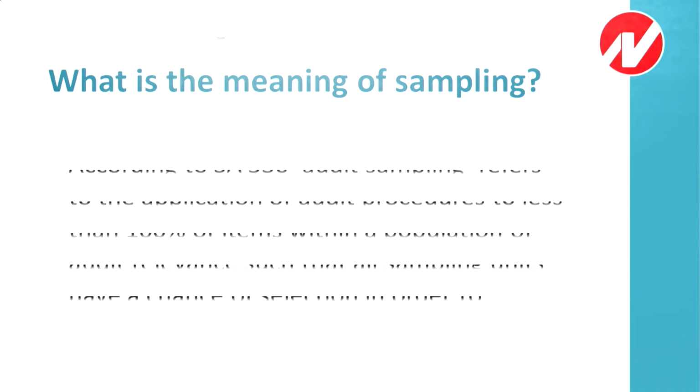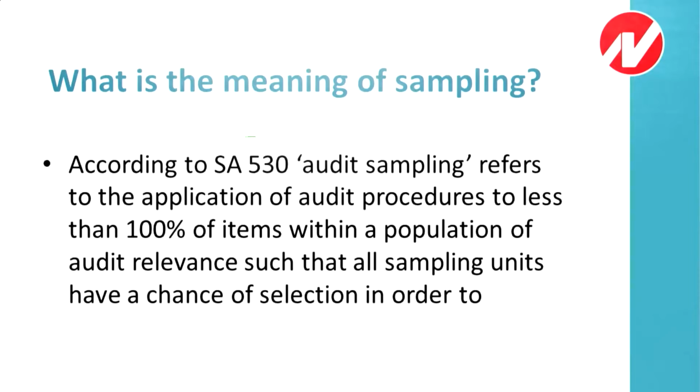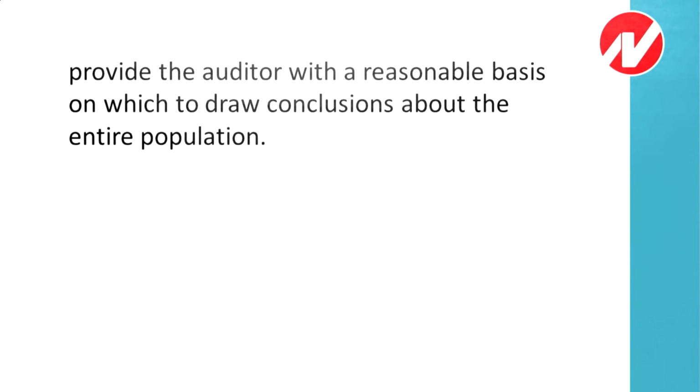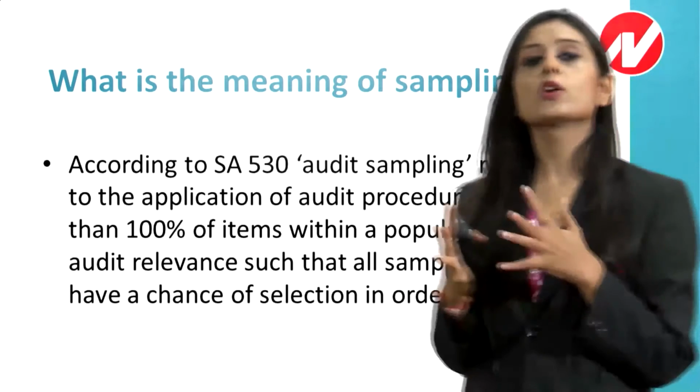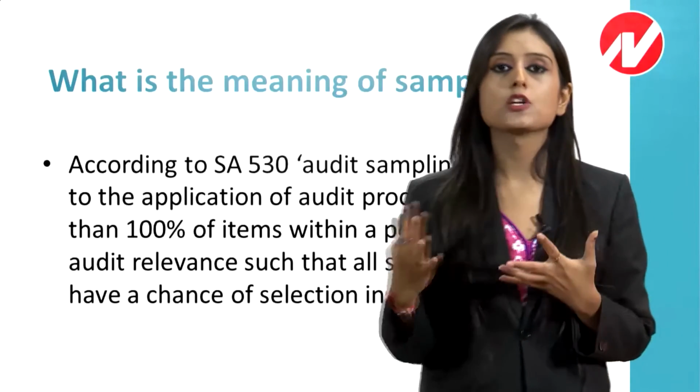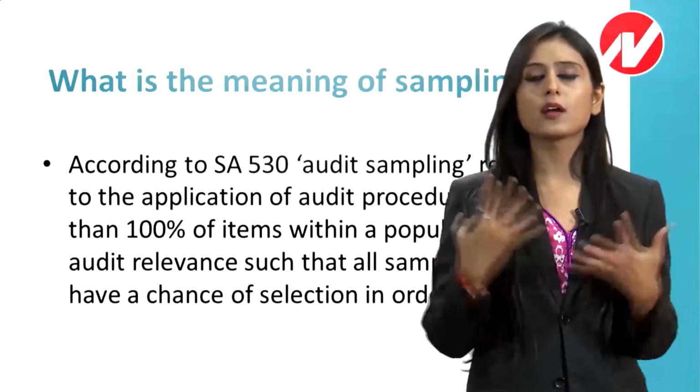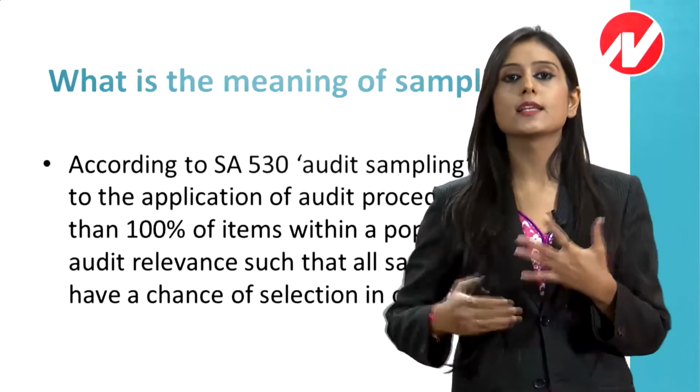What is the meaning of sampling? According to SA 530, audit sampling refers to the application of audit procedures to less than 100% of the items within a population of audit relevance such that all sampling units have a chance of selection, in order to provide the auditor with a reasonable basis on which to draw conclusions about the entire population. Please underline that you are applying your technique on the population. What is the population? We will discuss the definition of population in the next slides.